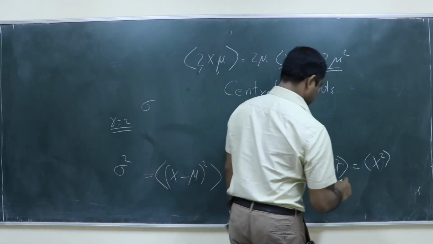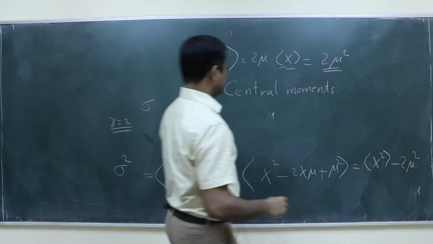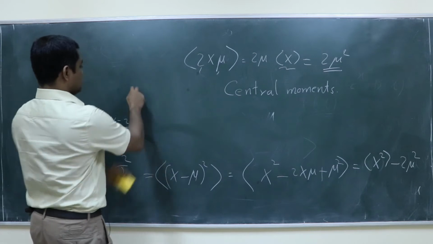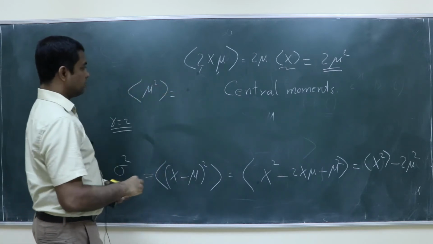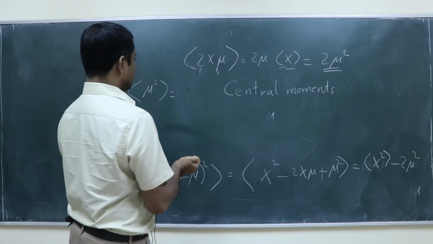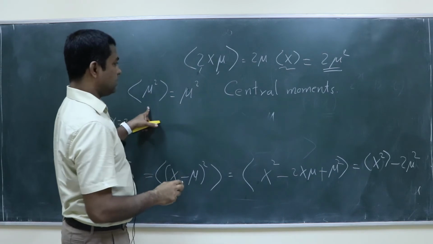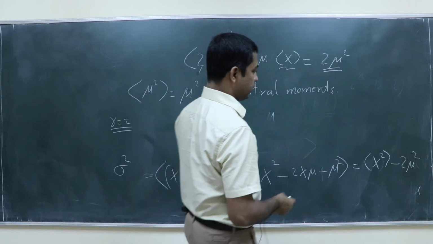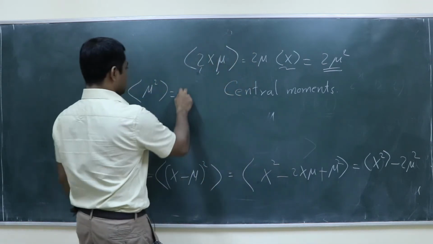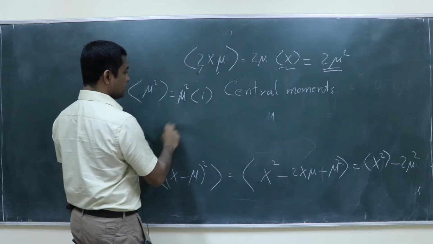Then what is the average of mu square? It is equal to mu square, because it is a constant, and the average of 1 is the total probability.